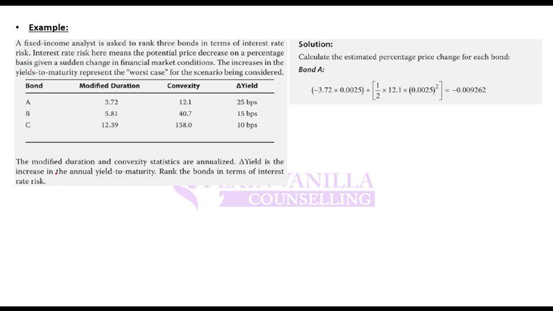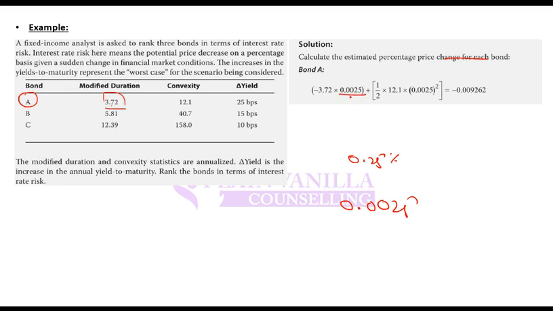Here is an example. The modified duration and convexity statistics are given. Calculate the estimated price change for each bond. So what will be the price change? Price change will be due to duration and due to convexity. For bond A the duration is 3.72. So price change will be 3.72 multiplied by change in yield. This is 25 bips. 25 bips means 0.25%, and 0.25% means 0.0025 in decimal.